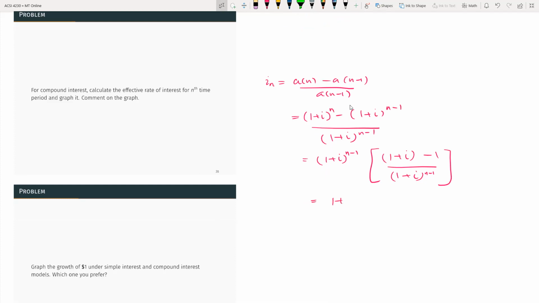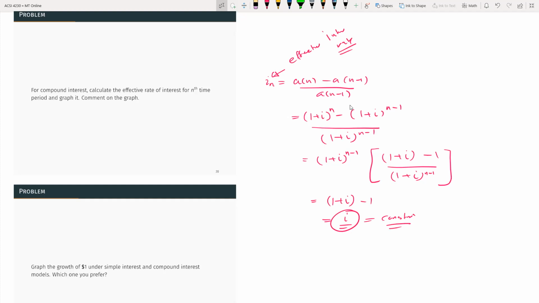So you will end up with i. So the effective rate for the nth time period is always constant.